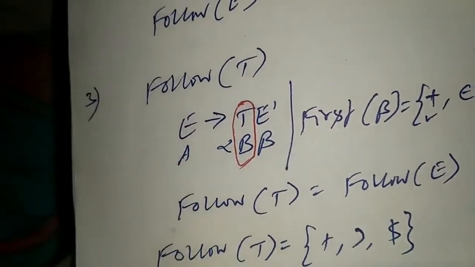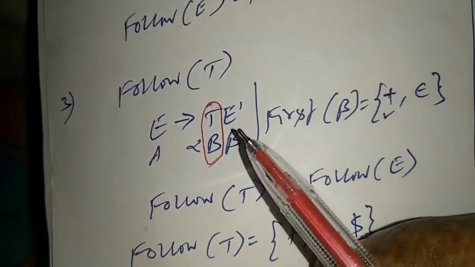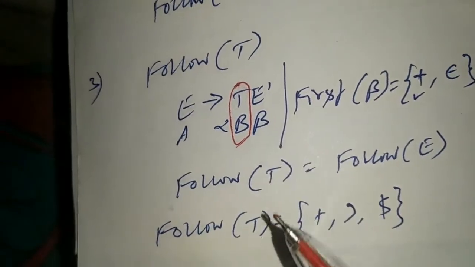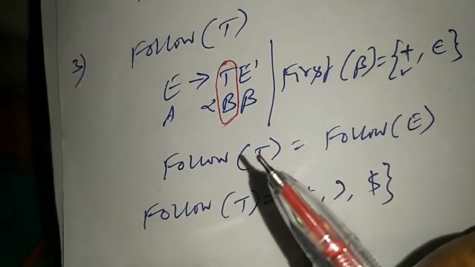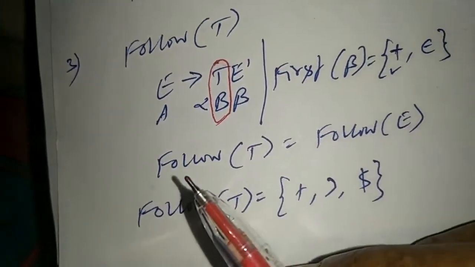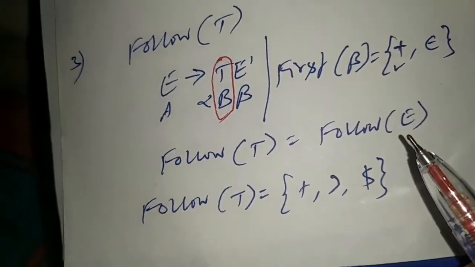And now, for E dash, check out whether first of E dash is having epsilon. Epsilon is present. So we have to apply the third rule, which says follow of A is in follow of B. So follow of T is equal to follow of E. What is follow of E?